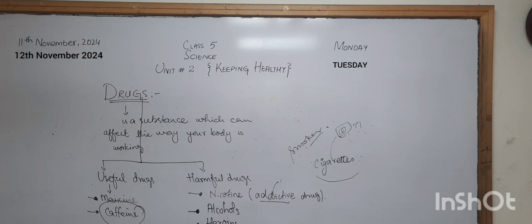It is very harmful. Okay, and there are some drugs that are useful, and the useful drugs include medicines. We can say that all medicines are called drugs, but all drugs are not called medicines. This is the statement we have to think about carefully: all medicines are drugs, but all drugs are not medicines. We did not say that all drugs are useful for us. Okay,